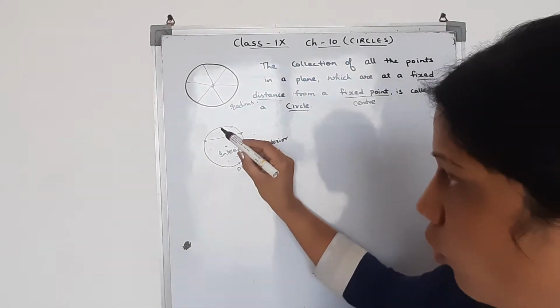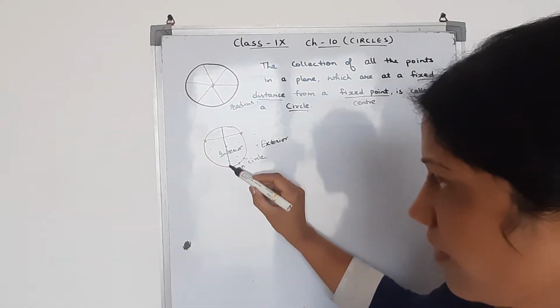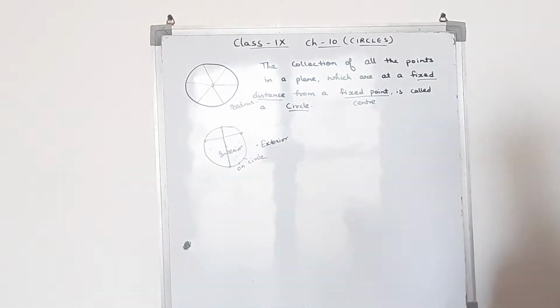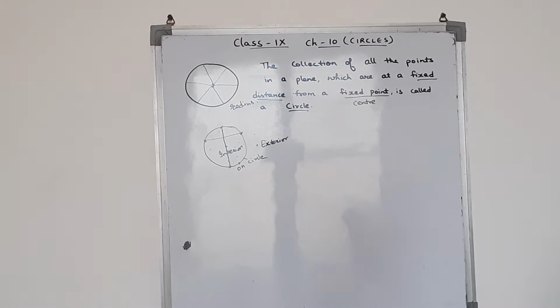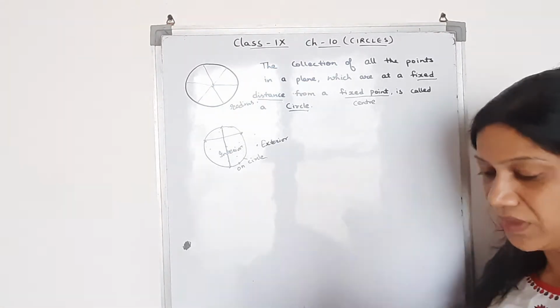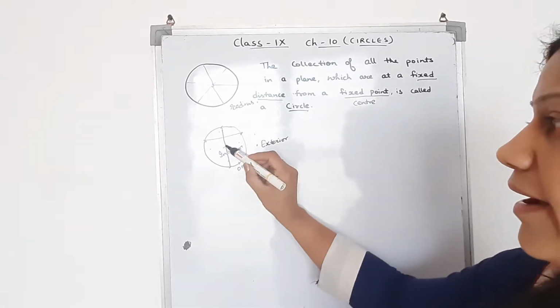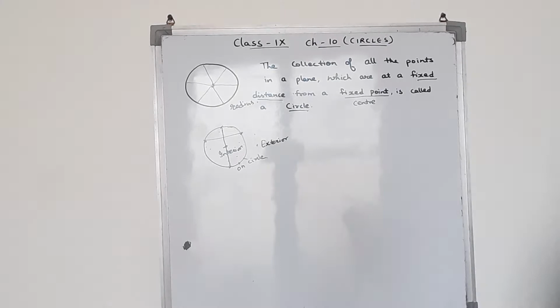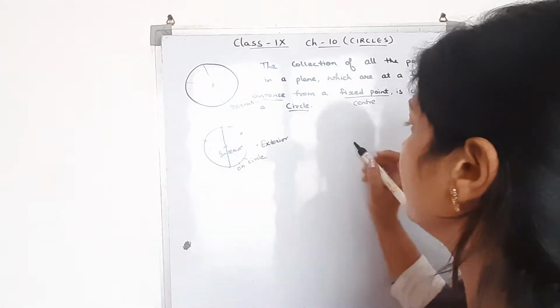The longest chord, which passes through the center and intersects the circle at 2 points, is called the diameter. The radius we know very well. The radius is half of the diameter, and it is the distance from the center to any point on the circle.